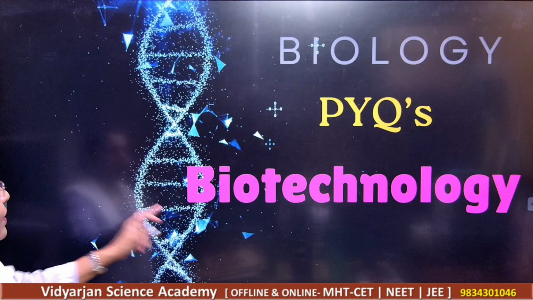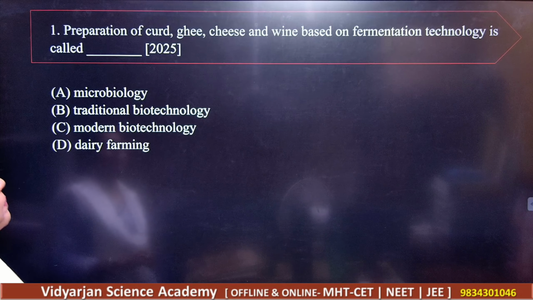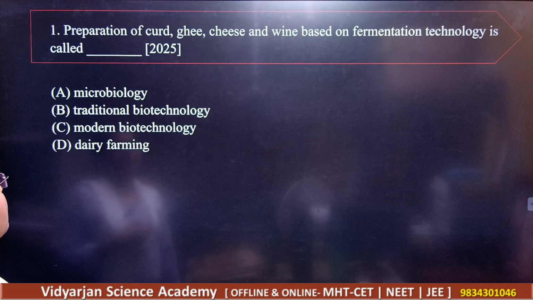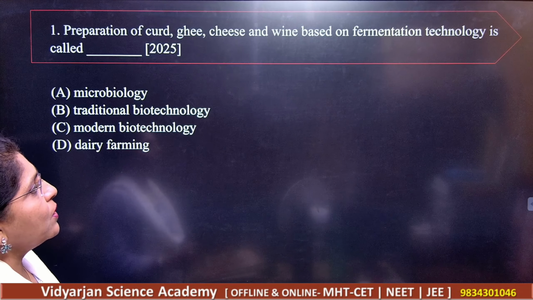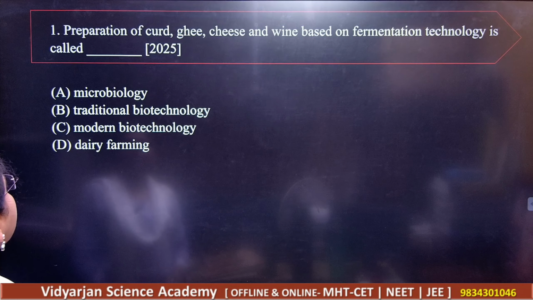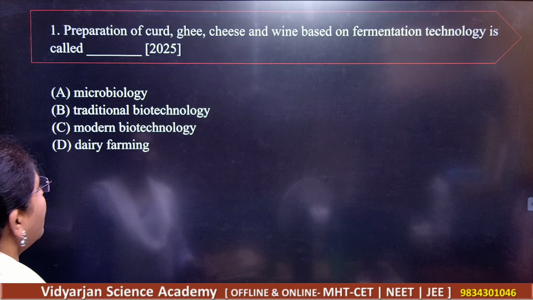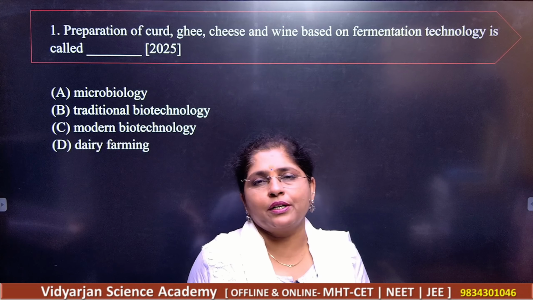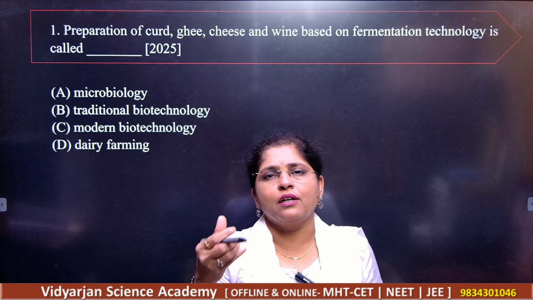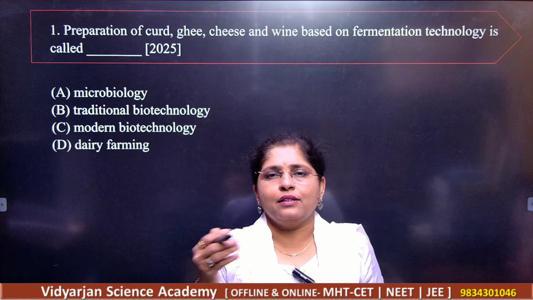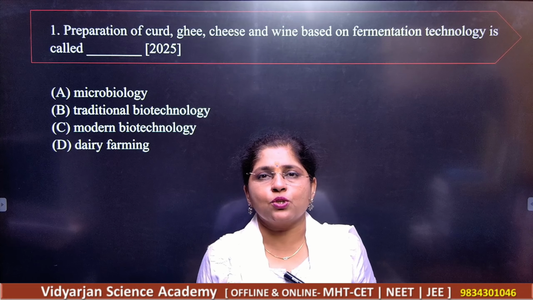So let us see question number 1. Preparation of curd, ghee, cheese and wine is based on the fermentation technology called as. So of course you know that for the curd your mother is going to add 1 teaspoon of the curd in the milk, and next day you will have the formation of the curd.